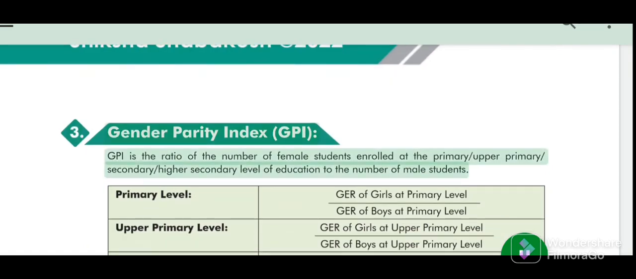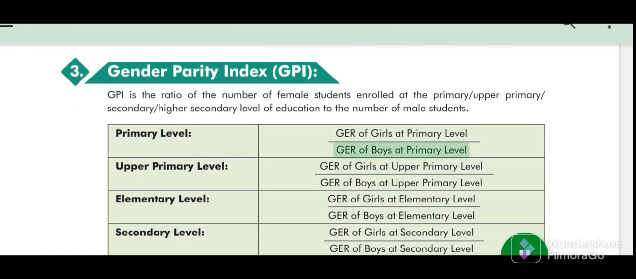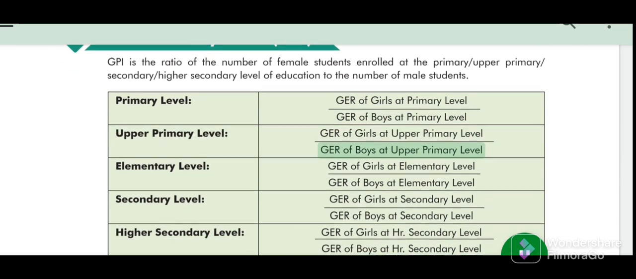Gender Parity Index, GPI. GPI is the ratio of the number of female students enrolled at the primary, upper primary, secondary, higher secondary level of education to the number of male students. Primary level: number of girls at primary level over number of boys at primary level. Upper primary level: number of girls at upper primary level over number of boys at upper primary level.